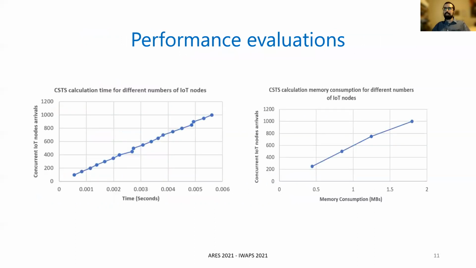We implemented the Callstar score calculation algorithm and evaluated it with respect to its performance. More specifically, as the charts indicate, the solution showcases an almost linear increase in the time required to compute the trust score for increasing numbers of IoT devices that concurrently join the network, as well as in the memory capacity required for the calculations.